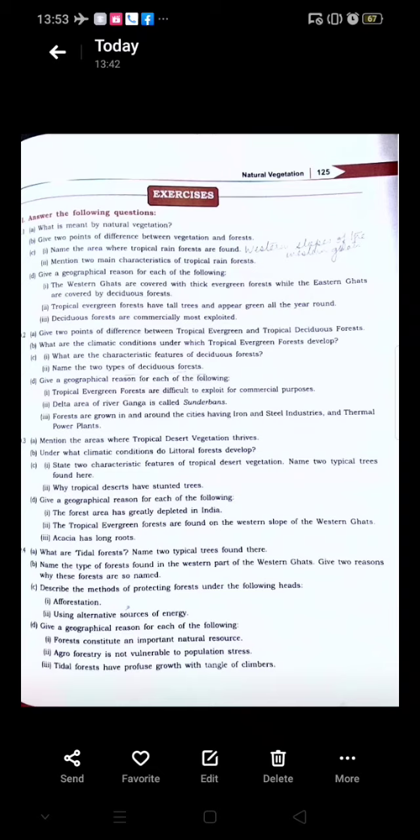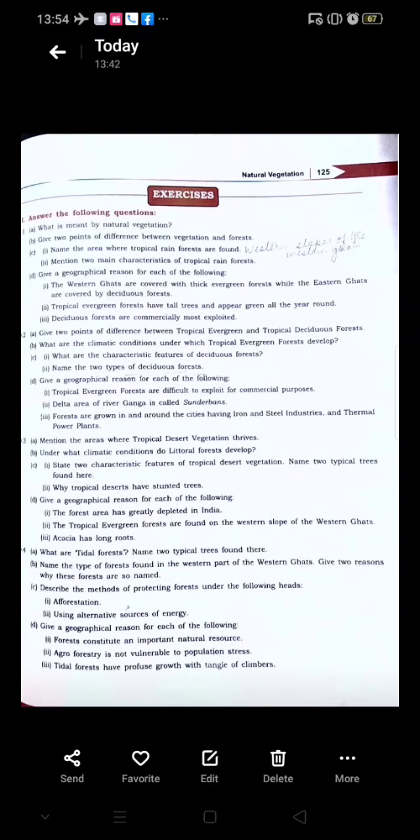Second part, D. Tropical evergreen forests have tall trees and appear green all the year round. They have tall trees because of the heavy rainfall. They appear green all the year round because these trees do not have a fixed period of shedding their leaves. As such, they appear green all the year round.